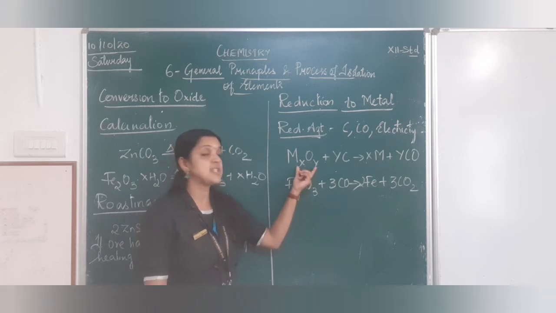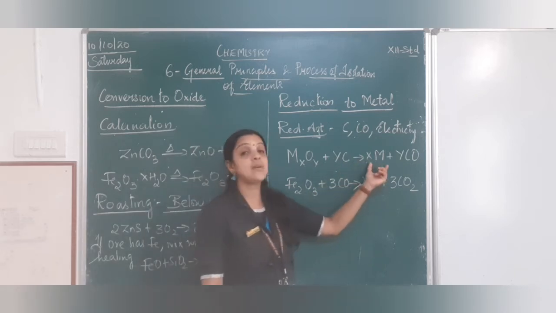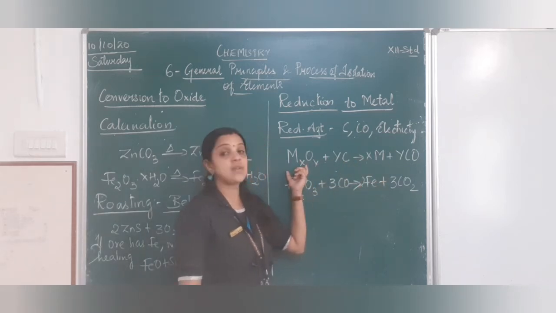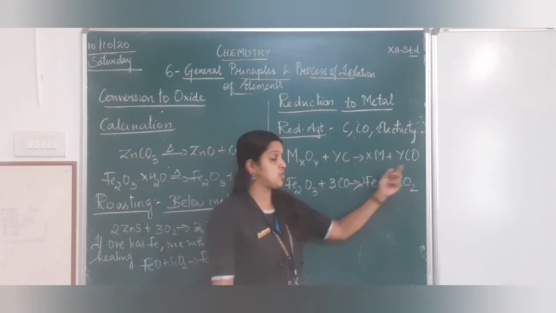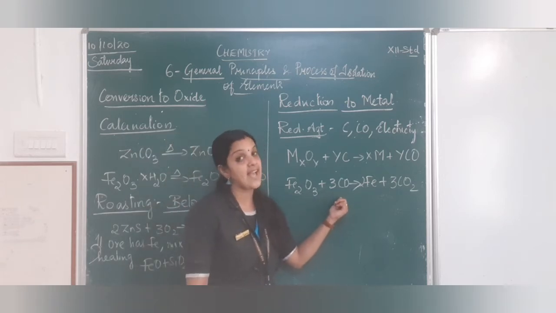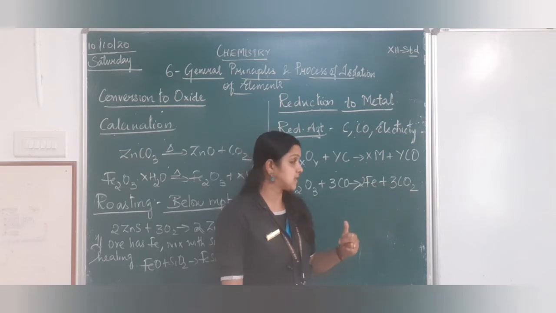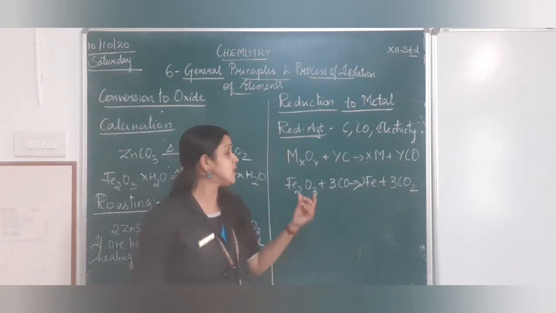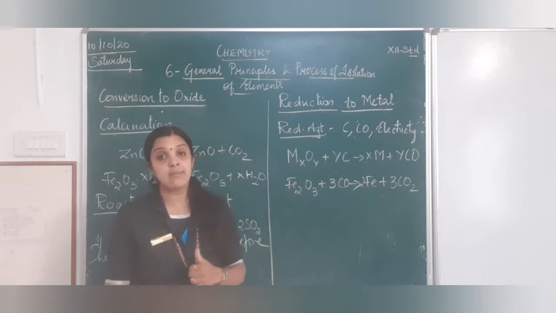If you see, this is the formula of any oxide which, when combined with carbon or carbon monoxide, gives the metal; that is, the oxide of the metal gets reduced to its metallic form, liberating the oxygen. Here you get Fe2O3, with carbon monoxide acting as reducing agent, giving iron metal and carbon dioxide. So depending on the formula of the oxide, we will be getting the metal and the byproducts.